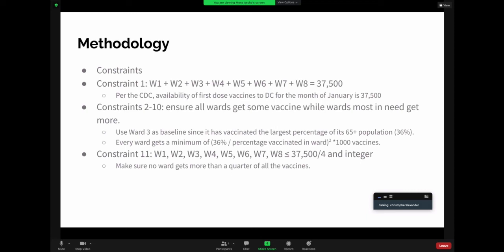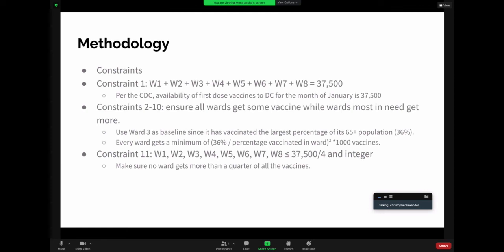So using that as a baseline, we wanted to have our model focus on areas of the city that had not had vaccine allocated to it thus far at that level. So we came up with a formula to essentially help our model focus on areas of the city with fewer vaccine